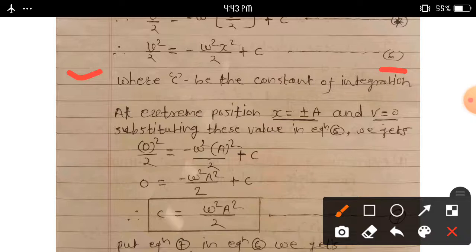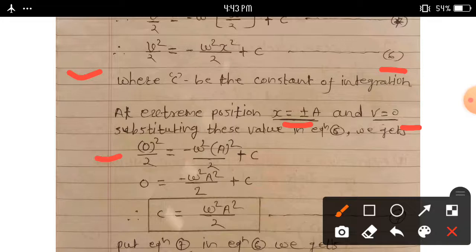At the extreme position, we calculate the value of c first. x is equal to plus minus a and v is equal to 0. Substituting this value in equation 5, we put v equal to 0 and x equal to a.